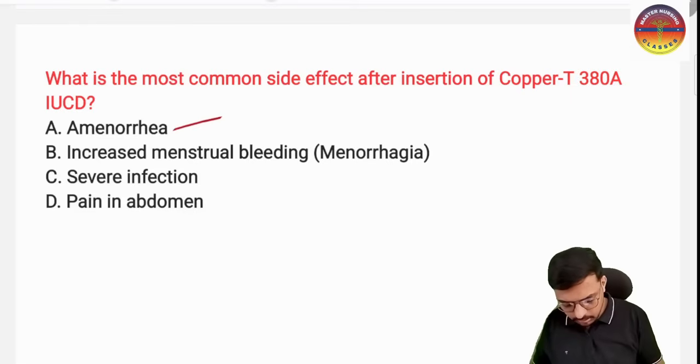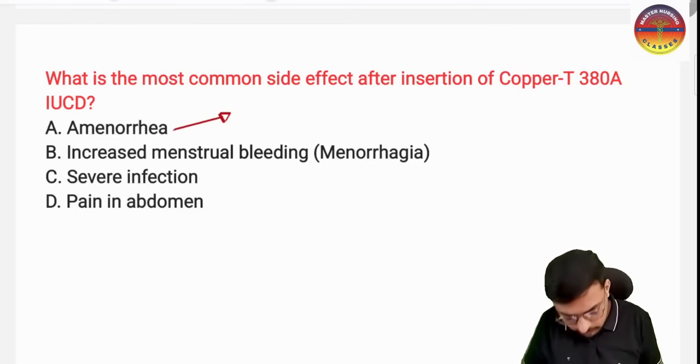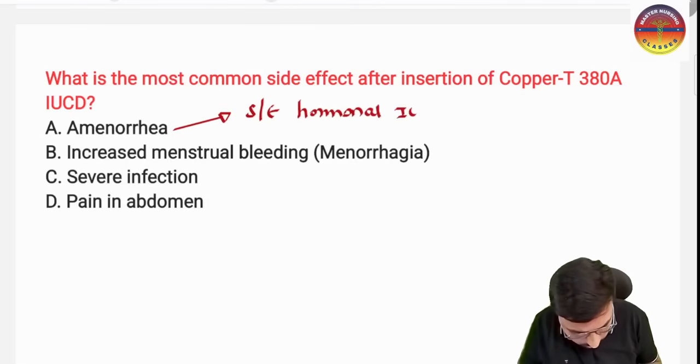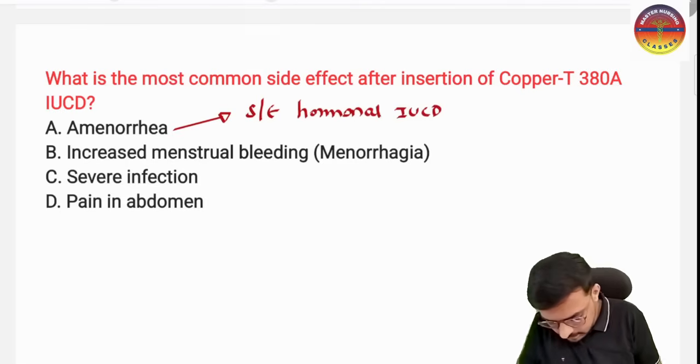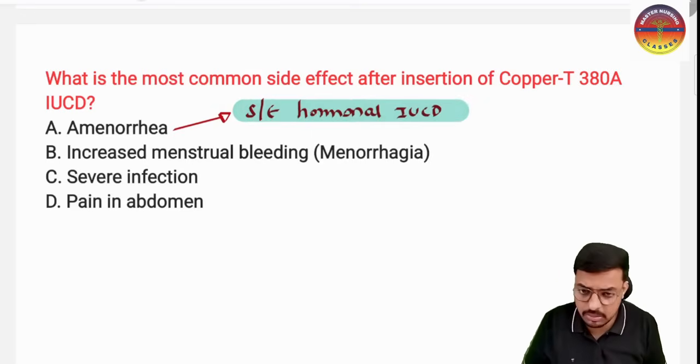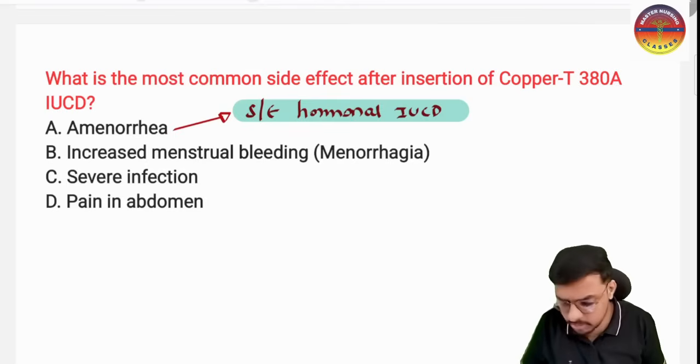Amenorrhea or decreased menstrual bleeding is the side effect of the hormonal IUCD. That is the reason the hormonal IUCD is best used in the menorrhagic patient. The question is not asked about the hormonal IUCD.